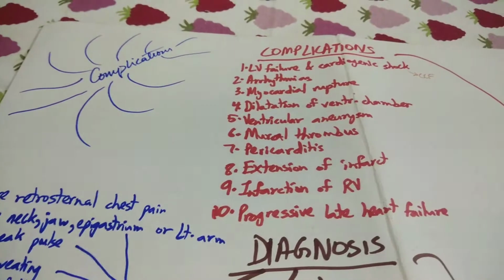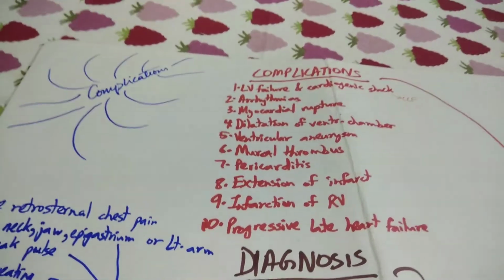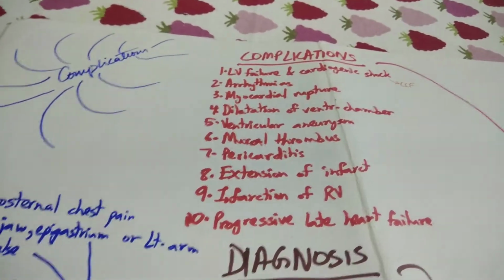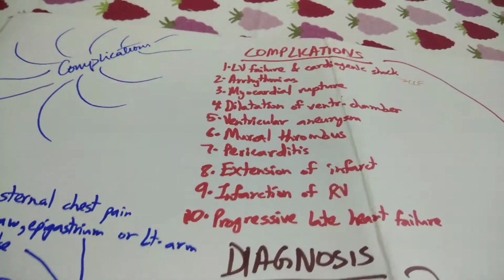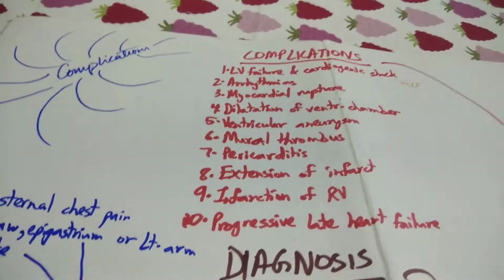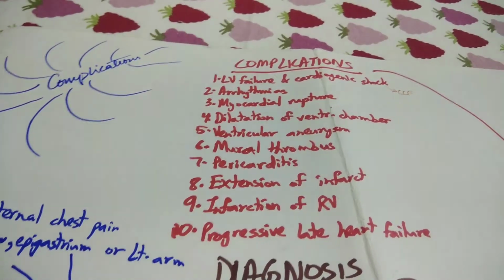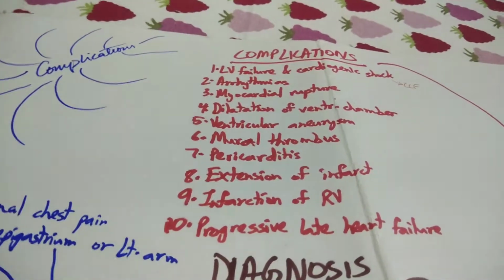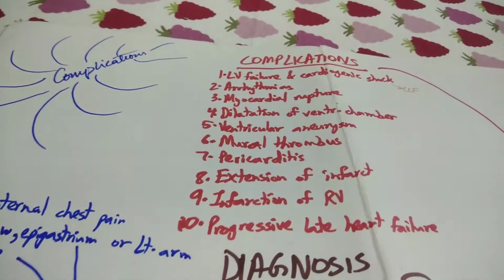Why is it so important? Well, simply because, as you can see, the list of 10 complications is listed out here. Let me simplify it for you. What does each and every one of these complications mean? The risk of complications depends on infarct size and the location and thickness of the myocardium. As I mentioned earlier, for starters, an anterior wall MI is more dangerous, and thickness, that's a transmural infarct, is also more dangerous.